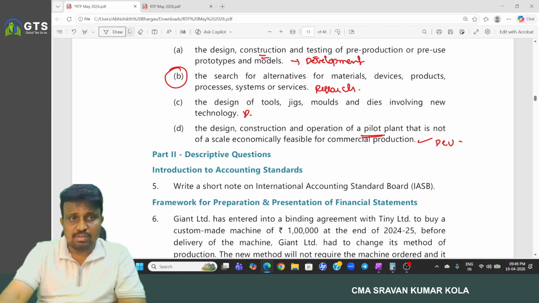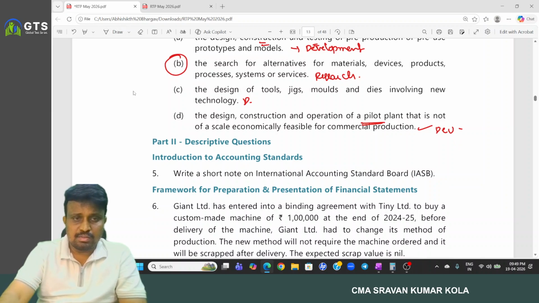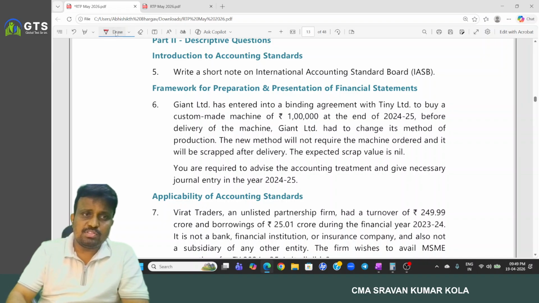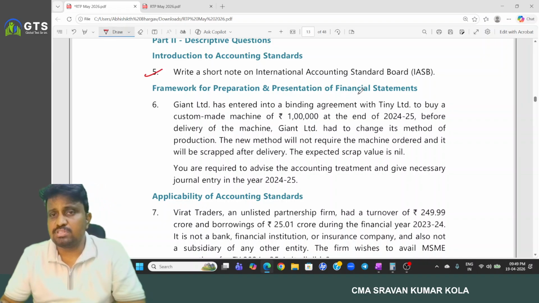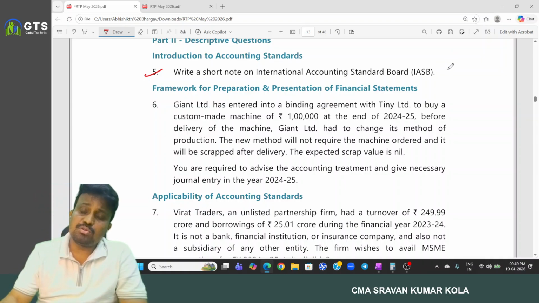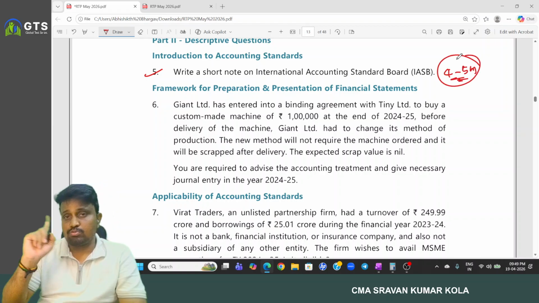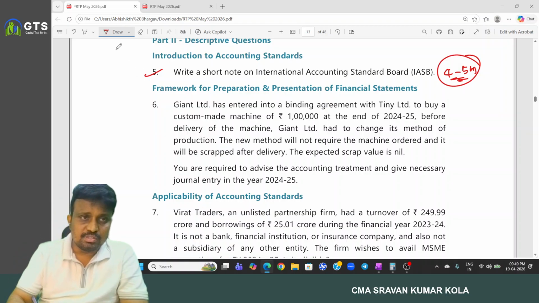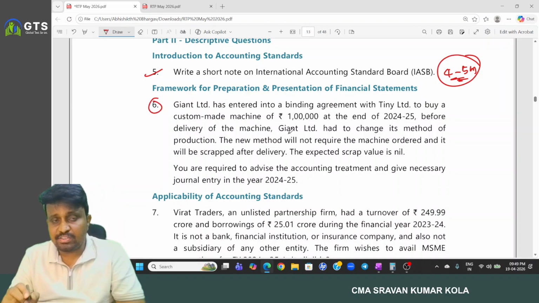Okay, and next. One theory question we have: write short notes on IASB. Just go through it. You may have a theory question for 4 to 5 marks in the last question. And next, this is the one. Already we have this one in our material.